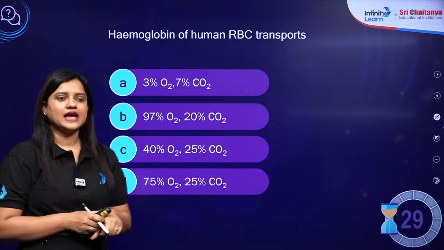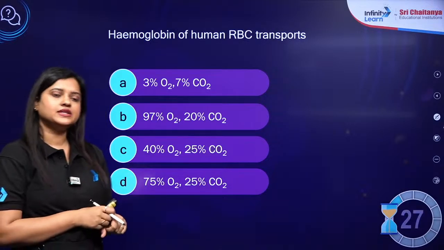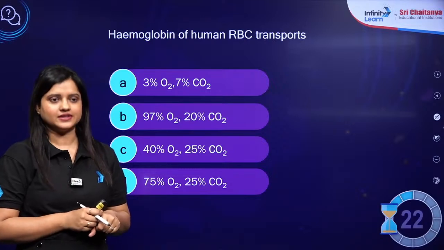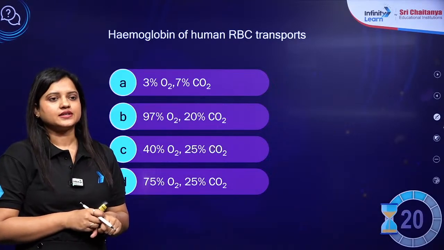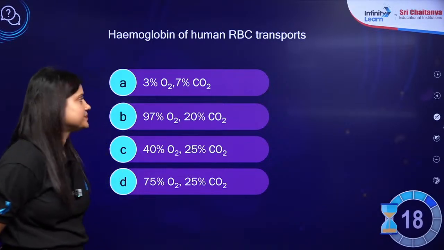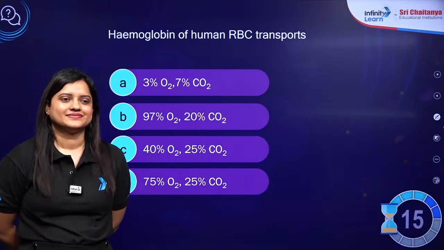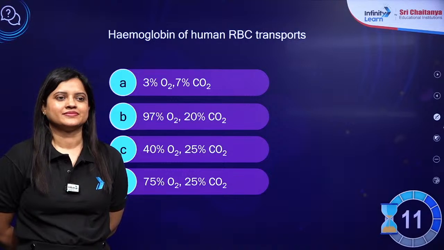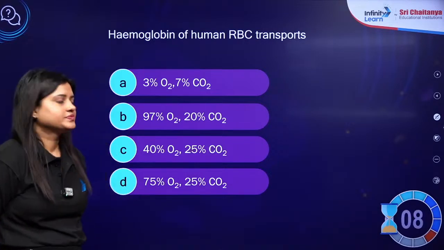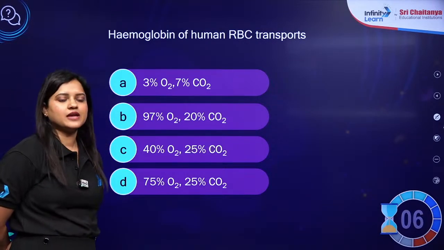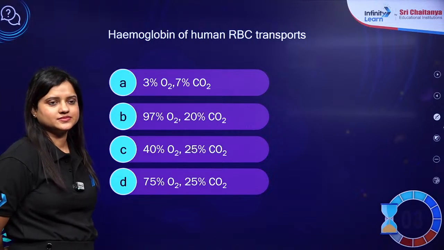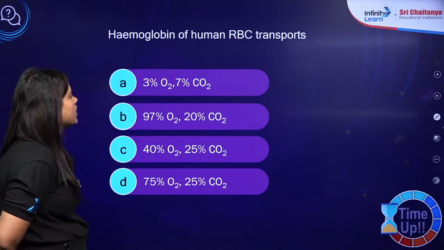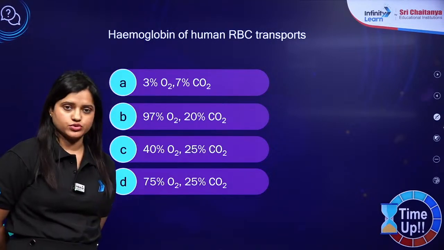Next, your time starts now. Question from breathing and exchange of gases. It is mentioned in NCERT. You will get it. Hemoglobin of human RBC transport.